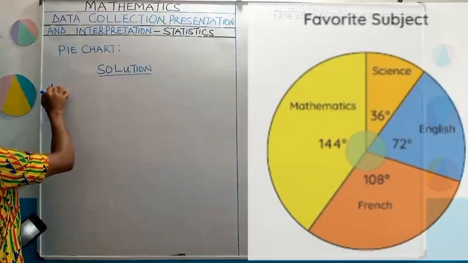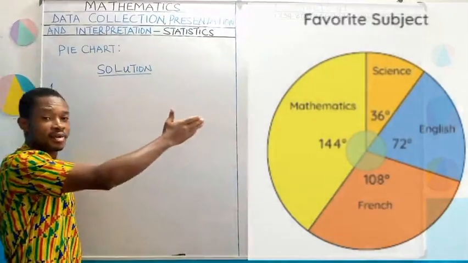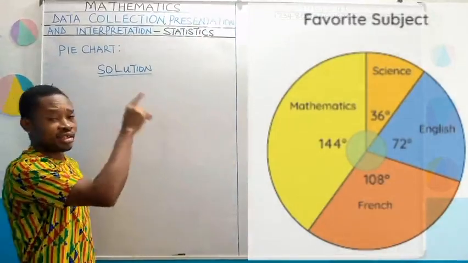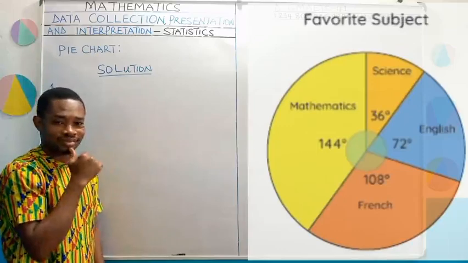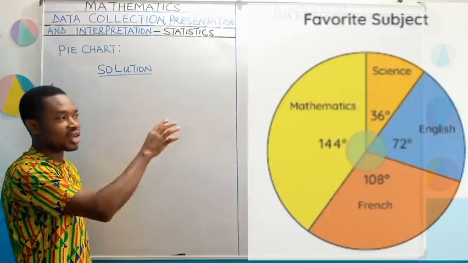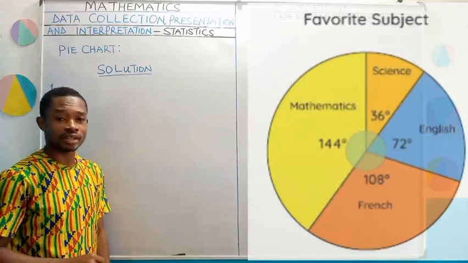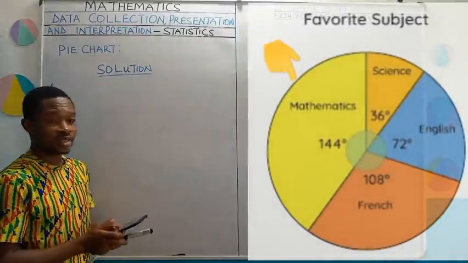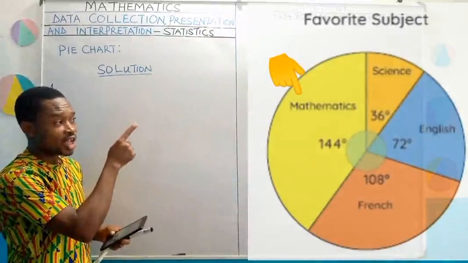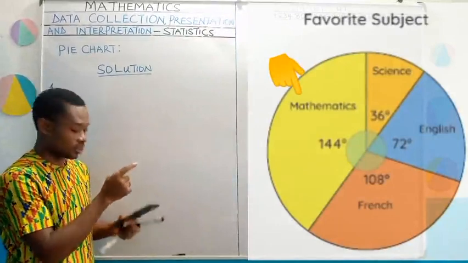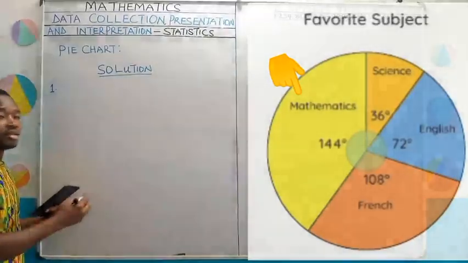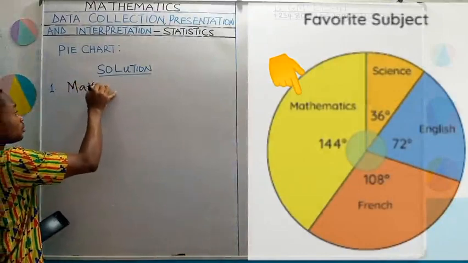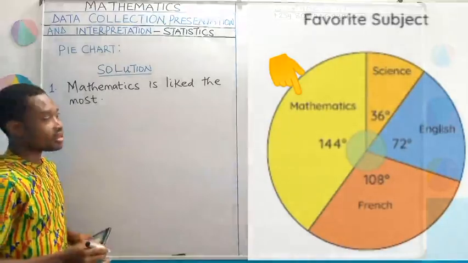Now, take a look at the pie chart. You can see that, right? So looking at the pie chart, which subject can you say is liked the most? Clearly, it is that subject that has the highest sectorial angle. And which subject has the highest sectorial angle there? If you take a look, that is the subject with the pie chart angle 144 degrees, and that subject is mathematics. So we could write, mathematics is liked the most.